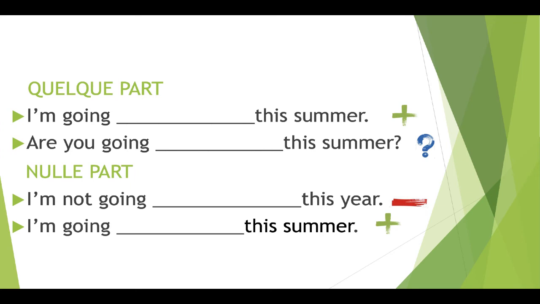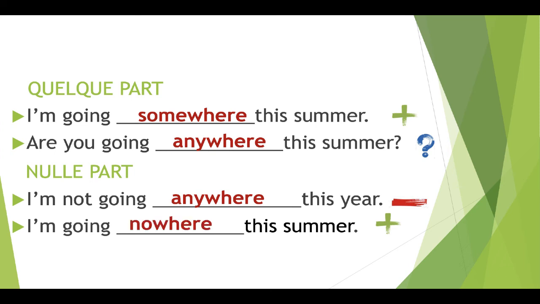To translate quelque part in a positive sentence, we're going to use somewhere. I'm going somewhere this summer. In a question, we're going to use anywhere. Are you going anywhere this summer? To translate nulle part in a negative sentence, I'm not going anywhere this year. And in a positive sentence, we're going to use nowhere. I'm going nowhere this summer.